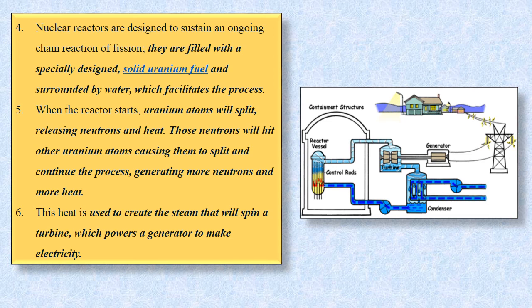The uranium atoms will split, releasing neutrons and heat. Now, those neutrons will hit other uranium atoms, causing them to split and continue the process. This will go on, generating more neutrons and more heat, as a continuous process. This heat is used to create the steam, and the steam will rotate the turbine, which powers a generator to make electricity.